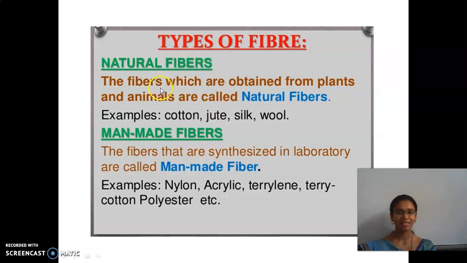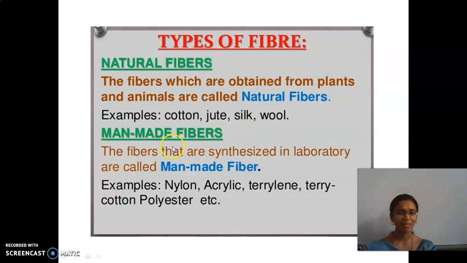Natural fibers. The fibers which are obtained from plants and animals are called natural fibers. Examples are cotton, jute, silk and wool.